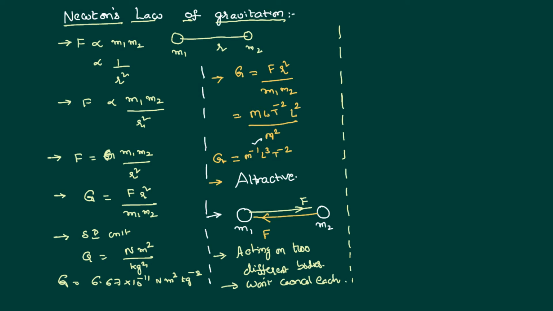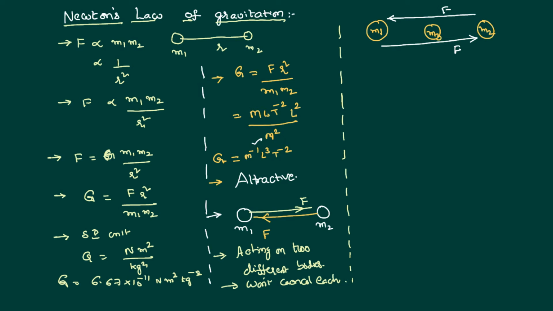The presence of the third body is not going to influence the force between any of the two bodies. If the force between these two bodies earlier is F, now also it is going to be the same F. That's not going to change. The presence of a third body is not going to influence the force between the existing two bodies.